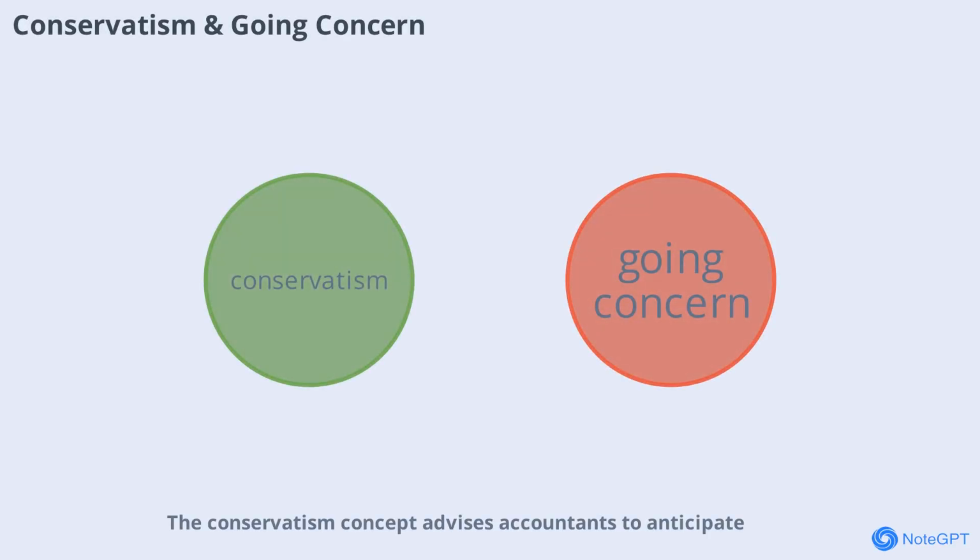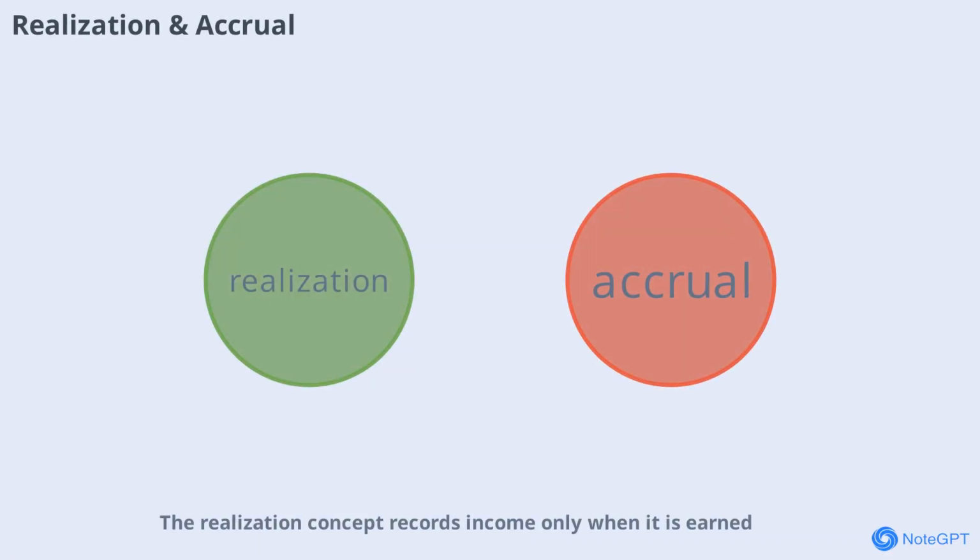Conservatism concept advises accountants to anticipate no profits but provide for all possible losses, ensuring that financial statements are not overly optimistic. The going concern concept assumes that the business will continue operating in the foreseeable future, affecting how assets and liabilities are valued. The realization concept records income only when it is earned, not necessarily when cash is received. The accrual concept records revenues and expenses when they are earned or incurred, regardless of cash flow. These principles ensure that financial statements reflect the true financial performance of a business.